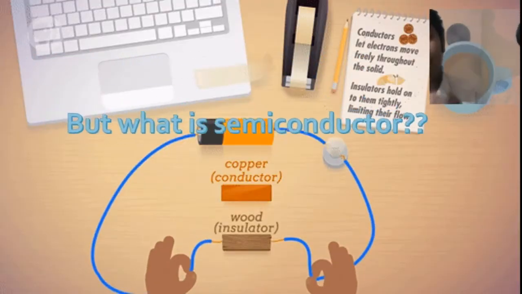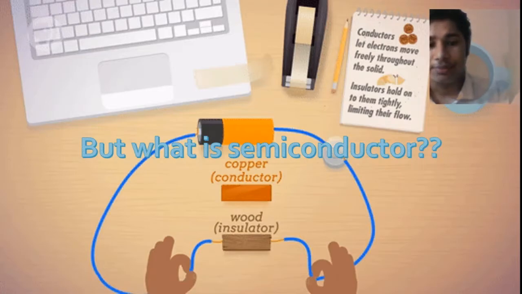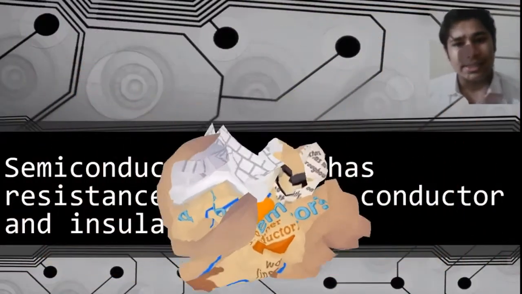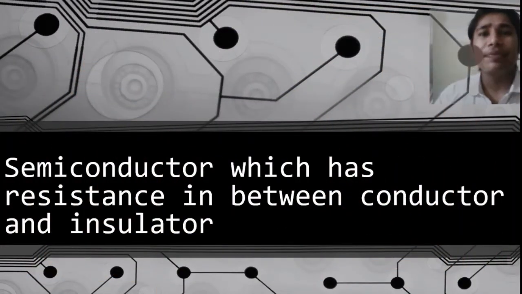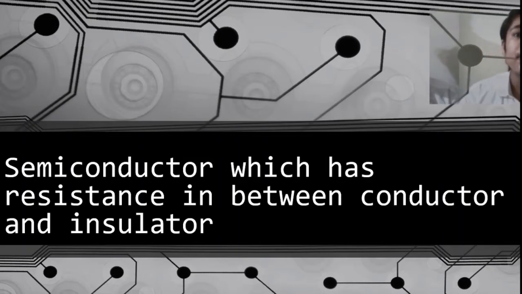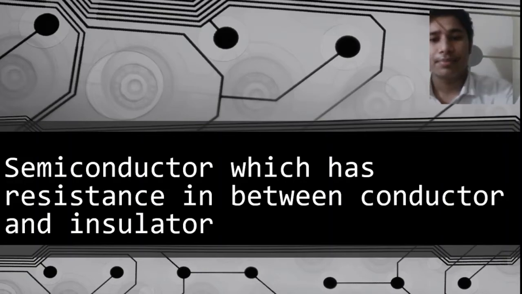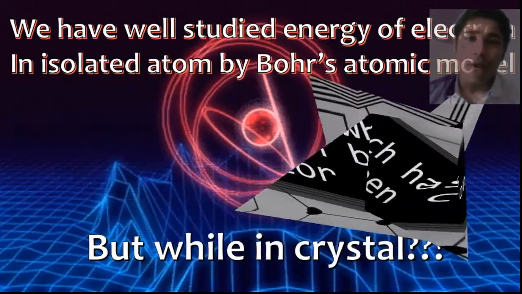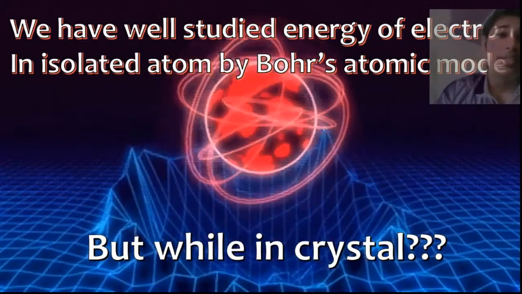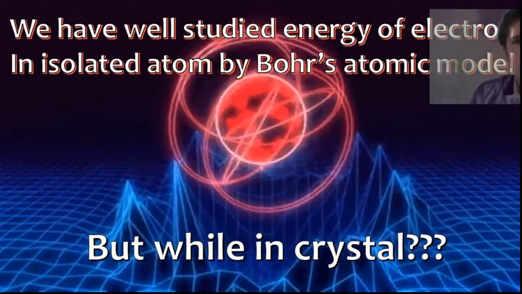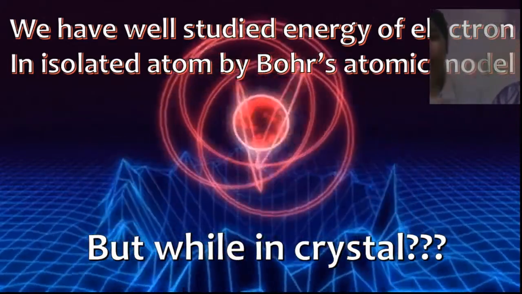But what about semiconductor? Semiconductor is in between both. It has resistance in between conductors and insulators. Well, we have to understand energy band theory, so let us understand how it originated.